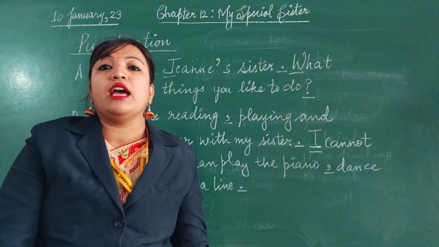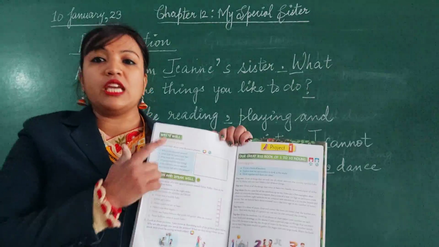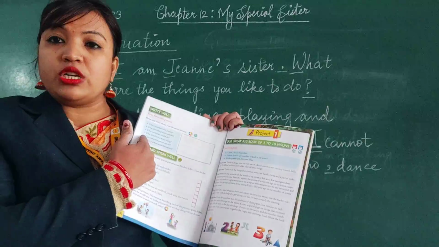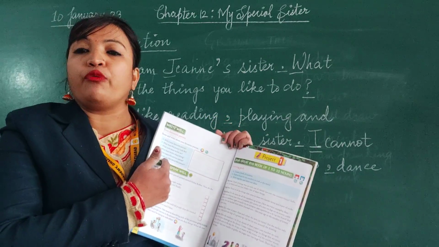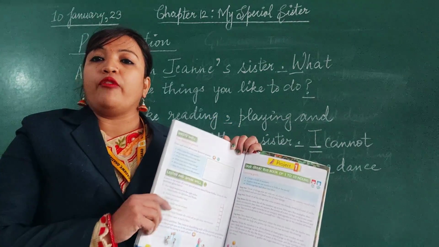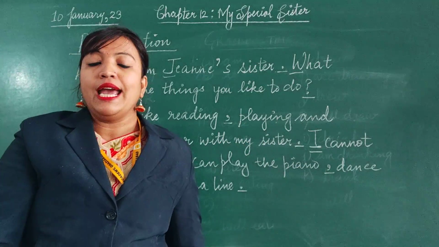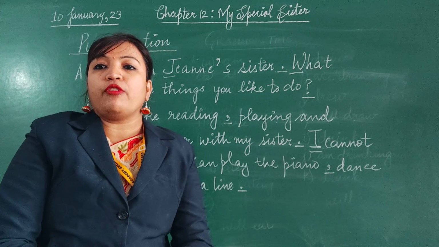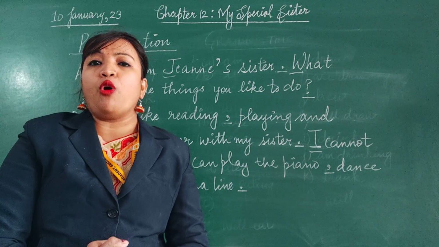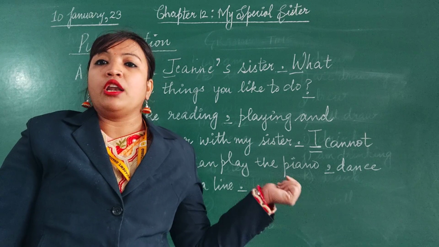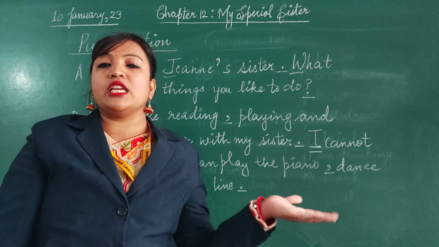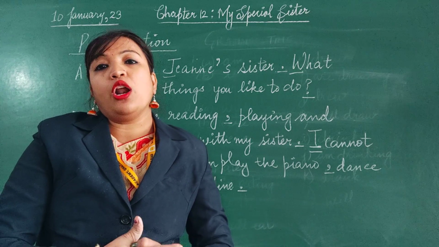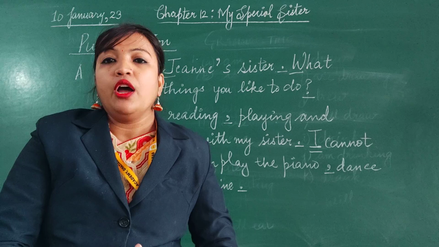So in this way you can make sentences about your favorite person. This last question, write about your favorite person. The clues are given here, questions are given. Using these hints, you can frame a few lines about your favorite person. This is your homework. So students, in today's class, we have discussed and solved the remaining exercises of this chapter number 12, My Special Sister. I hope you all have noted down all these answers in the book. Now in homework, you have to complete all the exercises in the book and copy as well, and complete the last exercise, that is, write well in your copy. That is your homework. Write about your favorite person.